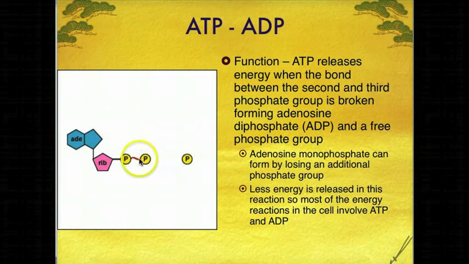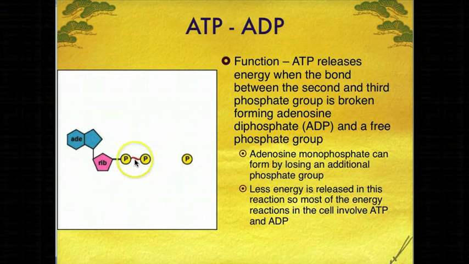We can also form adenosine monophosphate if we break the bond between the first and second. Sometimes this does occur, and then a little more energy is released, but the most energy, the biggest bang for our buck, is when we're able to break that bond between the second and third phosphate groups.